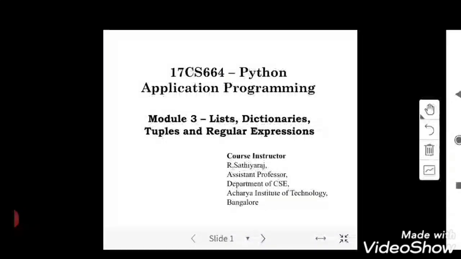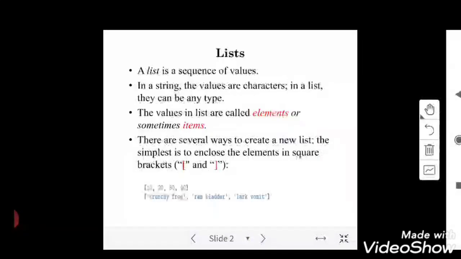We'll be discussing four topics. First, list. A list is a data structure. We know a list is a sequence of a set of values. If you treat a string like that, if I write a string HELLO, you can place it like an array in blocks: H followed by E followed by LLO. So I can say there are 5 elements, 5 characters in the given string. Similarly, you can treat the same thing as a list: 5 elements or 5 items in the list.